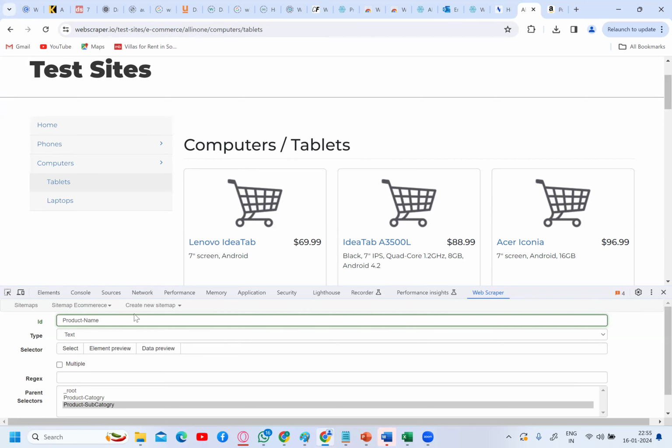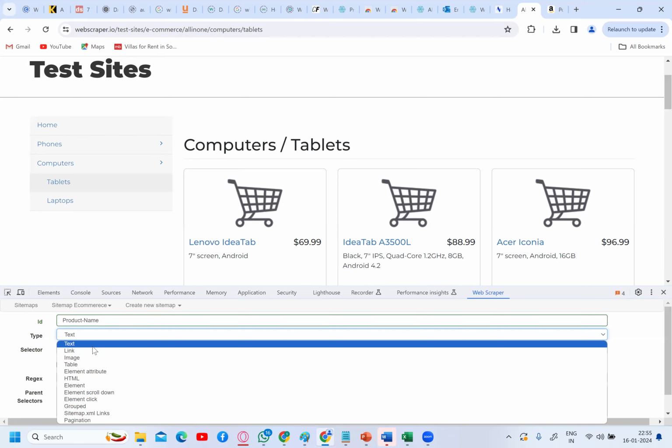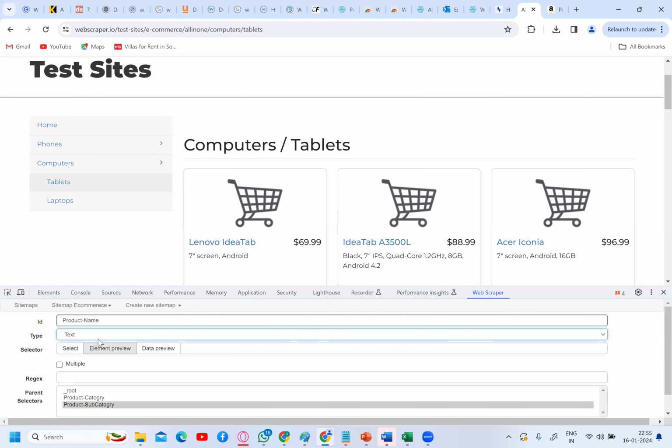What is the type of this? What is the data type of this name? It is a text. Yes or no? What is the type of this data? It's a text data. These are all text data. So all these are defined as text data in the website. So I selected type as text, not link here. Be careful. This is not a website link or a web page link. I'm selecting the text here.